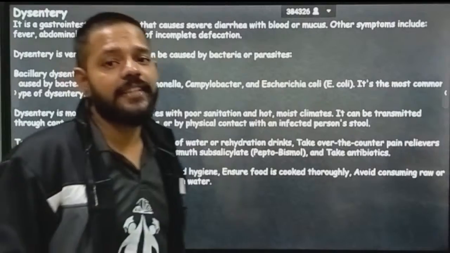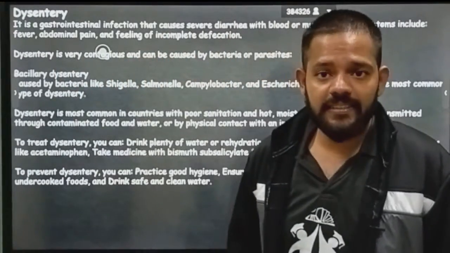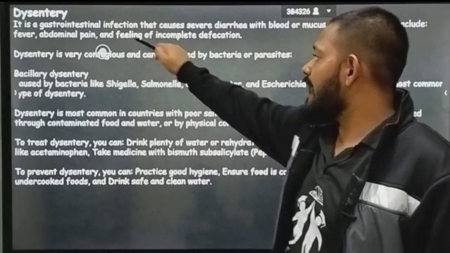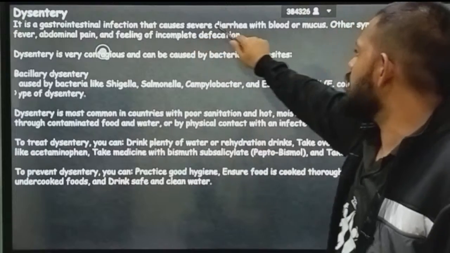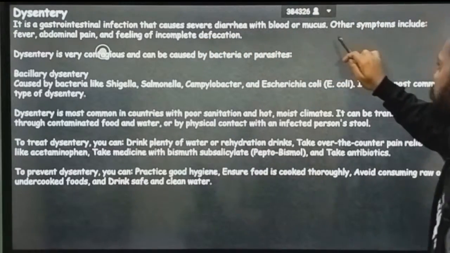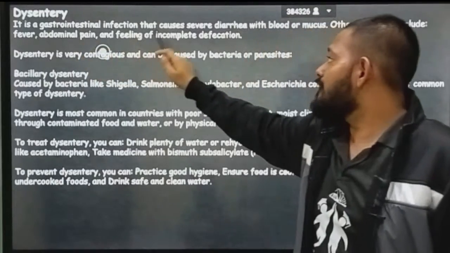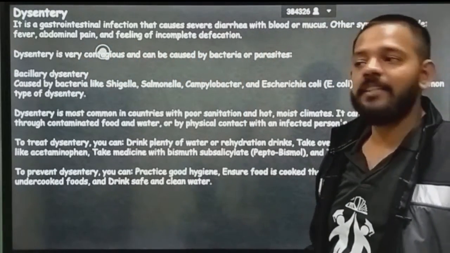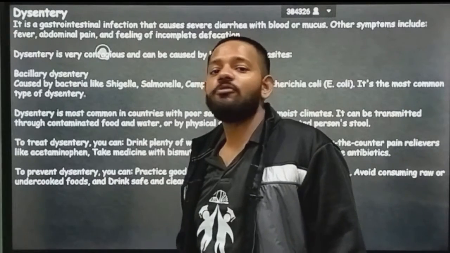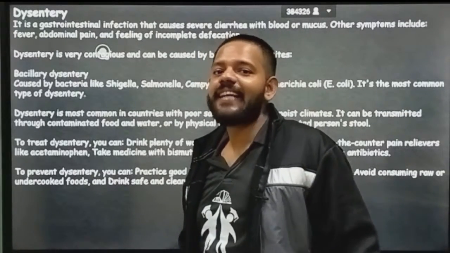Next is dysentery. The third bacterial disease is dysentery. It is a GIT infection that causes severe diarrhea with blood or mucus. Other symptoms include fever, abdominal pain and a feeling of incomplete defecation. It means you go to the toilet, but you feel that you did not go.